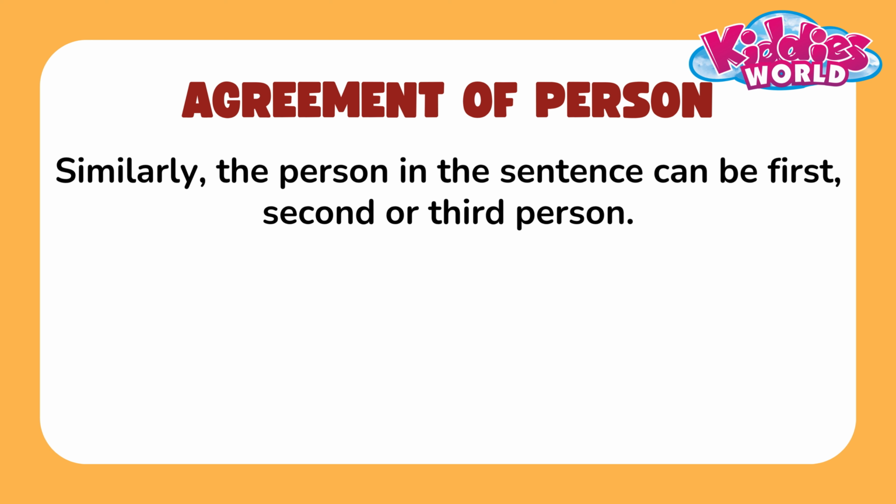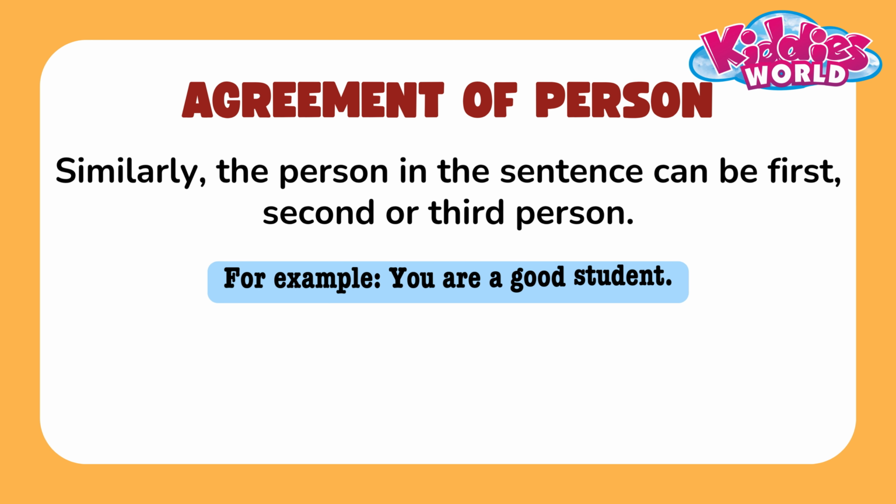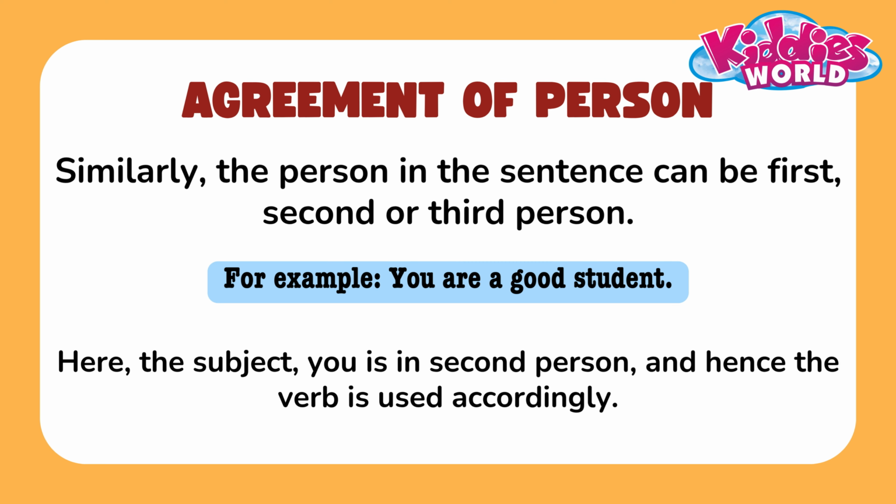Agreement of person. Similarly, the person in the sentence can be first, second, or third person. For example, you are a good student. Here, the subject, you, is in second person and hence the verb is used accordingly.